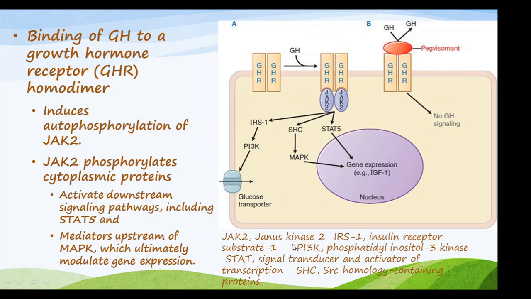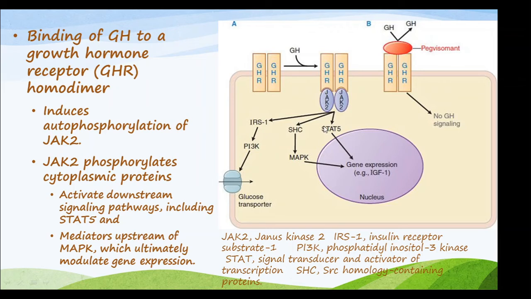So it's written over here, Janus kinase 2. So the JAK kinase contains tyrosine, which gets autophosphorylated. As a result, the JAK kinase also phosphorylates other cytoplasmic proteins and activates other pathways like the IRS1, that is insulin receptor substrate 1, the SHC, that is the SRC homology containing proteins, and the STAT5.